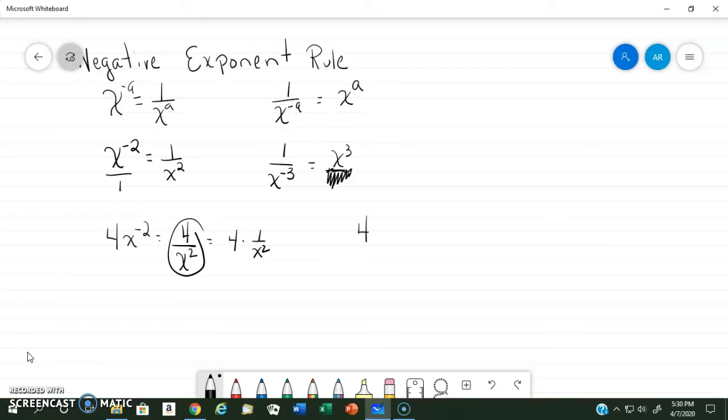And one more example for fun. 4x to the 4th divided by x to the 7th. This would give me 4x. Remember, when we are dividing our bases, we subtract. So 4 minus 7 ends up with 4x to the negative 3rd. We don't generally like to have negatives in our answer, so we're going to go ahead and move that to the denominator and make its exponent positive. And there you have it, negative exponent rules.